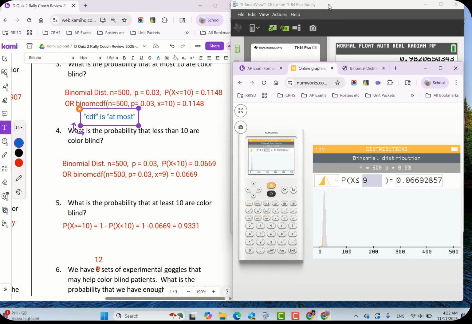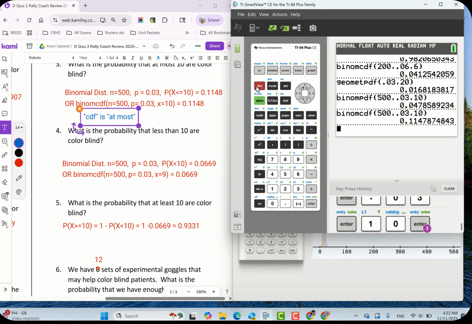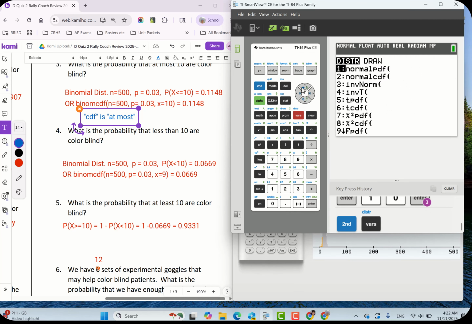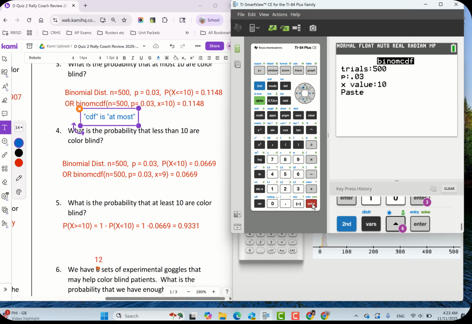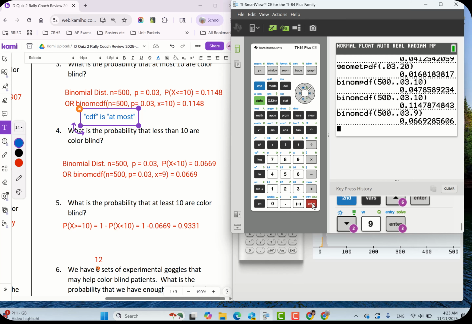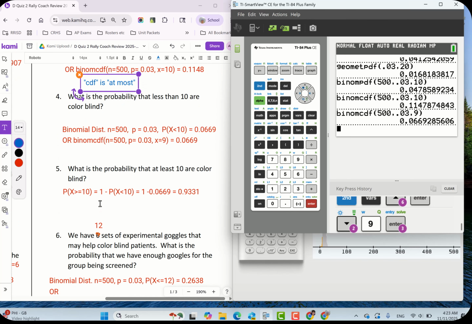If you're doing the calculator, you have to go get the distribution again. Now, you do see that you're having to get the distribution every time. So it's kind of annoying. But on the bright side, it keeps these numbers the same. Boom. And there you go. There's the answer. All right. What is the probability at least 10 are colorblind?